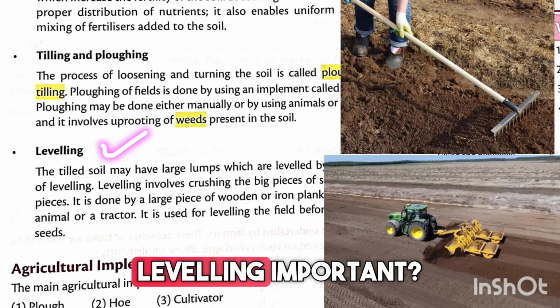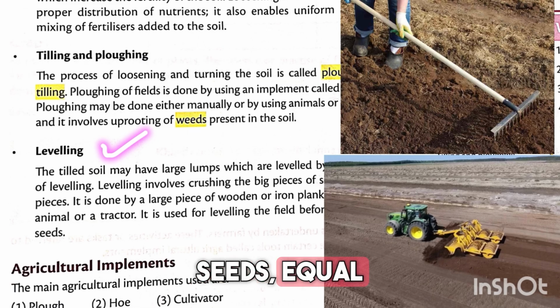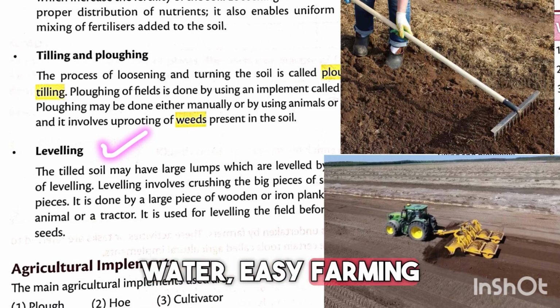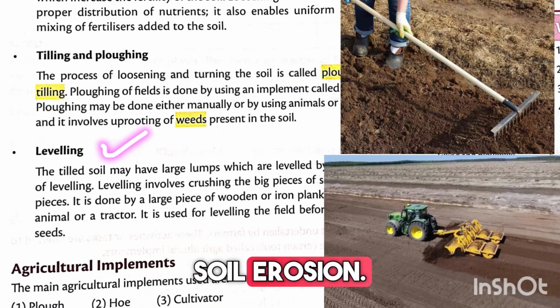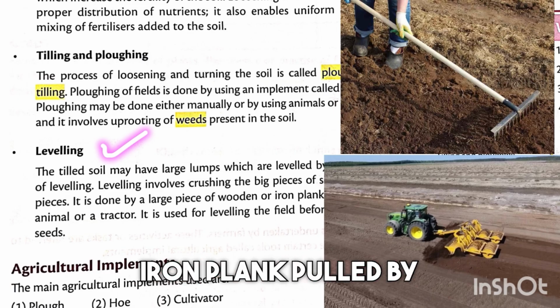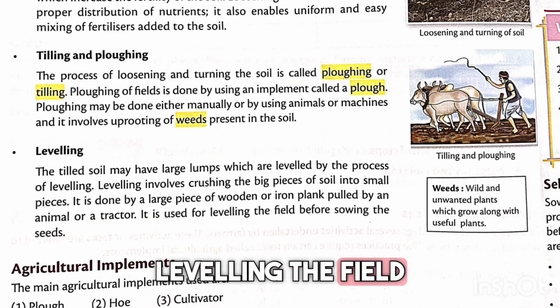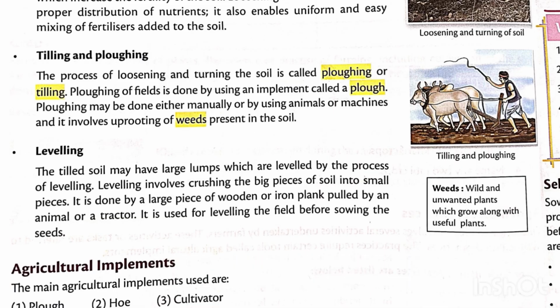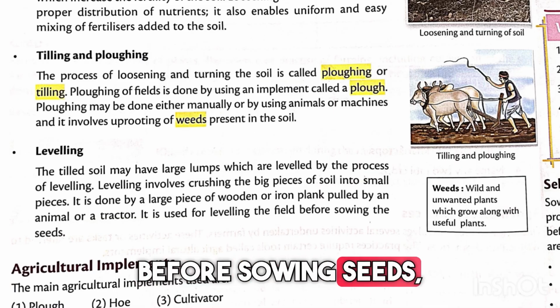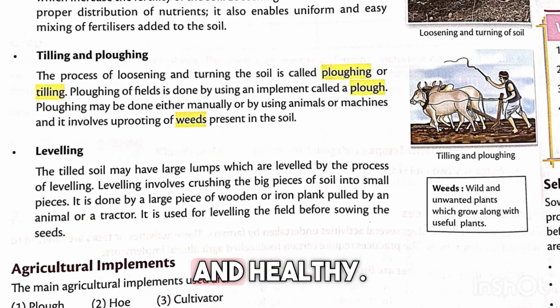Now, why is leveling important? So, leveling helps in proper sowing of seeds, equal distribution of water, easy farming, and preventing soil erosion. It is done by a large piece of wooden or iron plank pulled by animals or tractors. So, it is used for leveling the field before sowing the seeds. And here, students, before sowing seeds, farmers level the field properly so that crops can grow evenly and healthy.